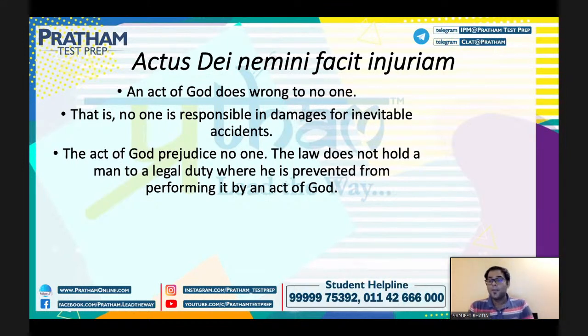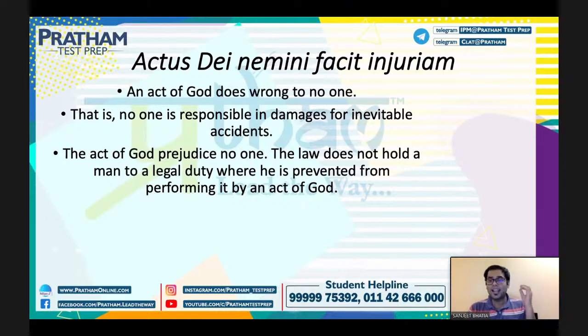So basically here God has taken this thing in his hand. Now an act of God does wrong to no one. किसी के साथ कोई ब्रीच नहीं हुआ है यहाँ पे, because there was an act of God and it is inevitable. अब सुनामी आ गई तो मैं थोड़ी ना गुड्स जाके ट्रांसफर कर सकता हूँ या आपको हैंड ओवर कर सकता हूँ. It's impossible. This is an inevitable accident, right?